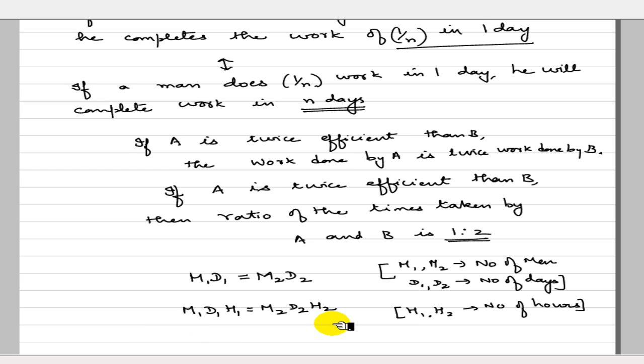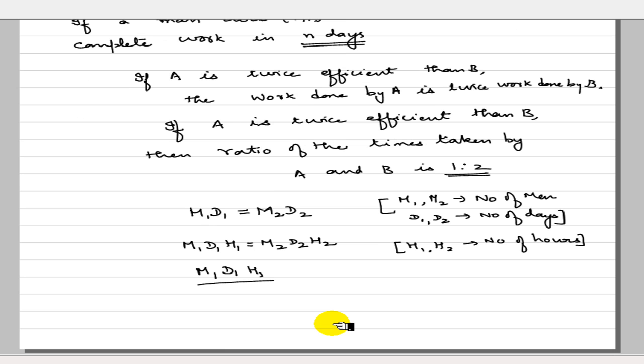Similarly, we have M1 D1 H1 divided by W1 is equal to M2 D2 H2 divided by W2, where W1, W2 represent the work done, but both the works should be of the same type.